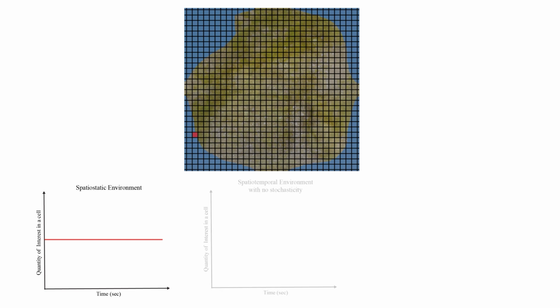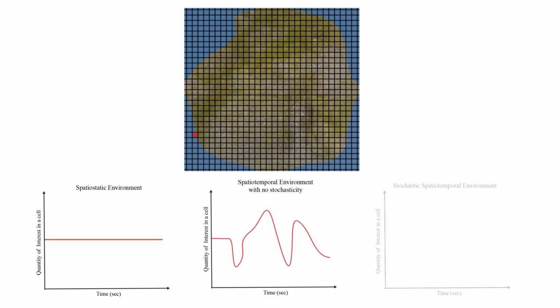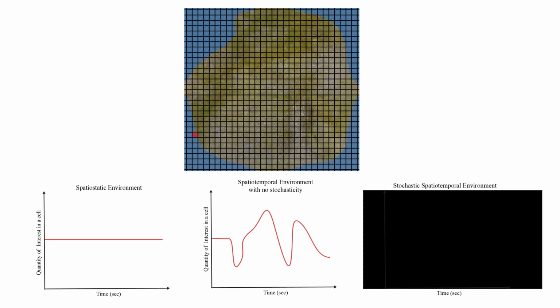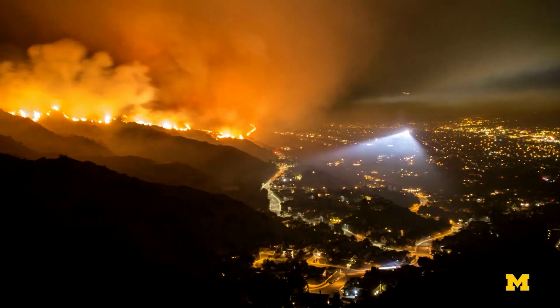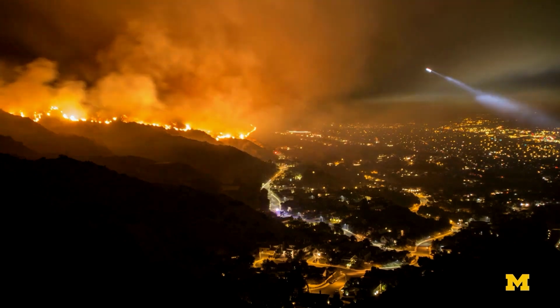Now let's consider a domain discretized into a number of cells. We take a cell and describe its behavior in three different environments. For spatiostatic environment, the quantity of interest in the cell remains the same. In spatiotemporal environment, the quantity of interest changes with known variation. However, stochastic spatiotemporal environment has random or unpredictable variations. One example of such environment is wildfire spread. As the dynamics of the wildfire spread cannot be predicted exactly, it is a stochastic spatiotemporal environment.